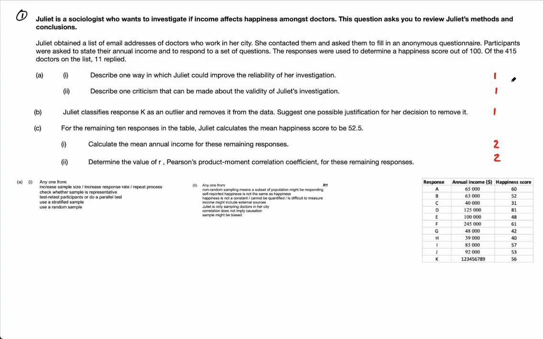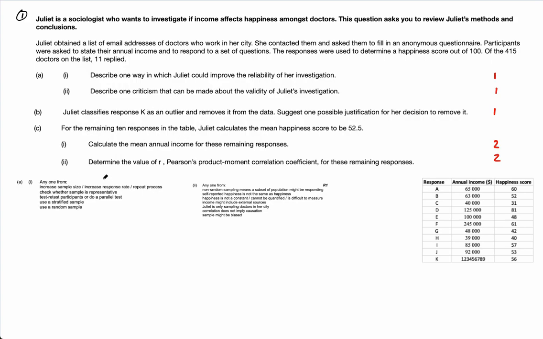Look at the number of marks. It's always important to tell you how much information to give. So if it's 1 mark, we just kind of need one reason. So it says here, describe one way in which Juliet could improve the reliability of her investigation. Okay, so obviously it's common sense here. Obviously, it's not a perfect questionnaire or investigation. She's just sent out a lot of emails and she's got 11 replies, and she's just going to use the 11 replies.